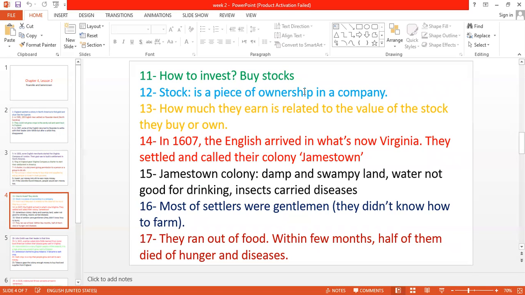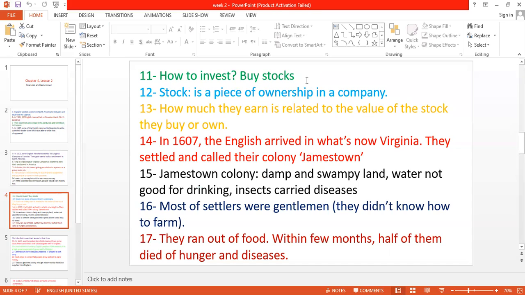So I will become a partner. For example, they set a price of $100 for one stock. Okay, for example, Mrs. Mayada bought five stocks and became a partner in Virginia Company with five stocks. Muhammad bought six stocks. Lujain bought seven stocks.